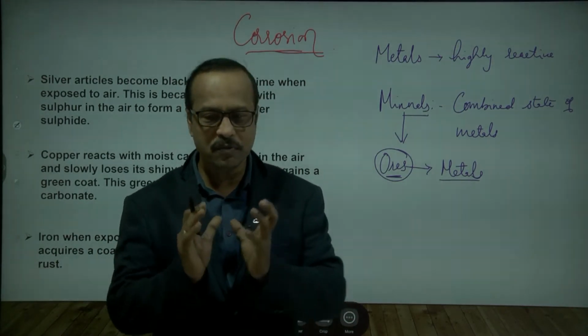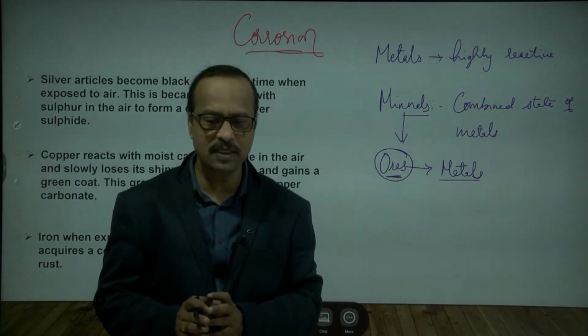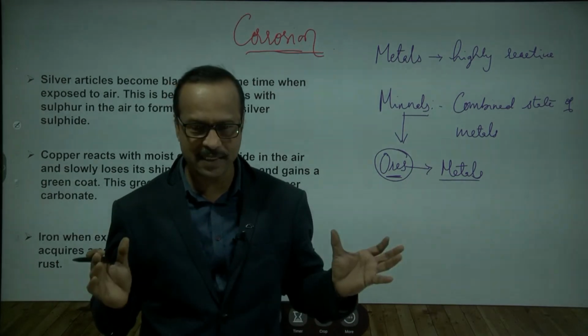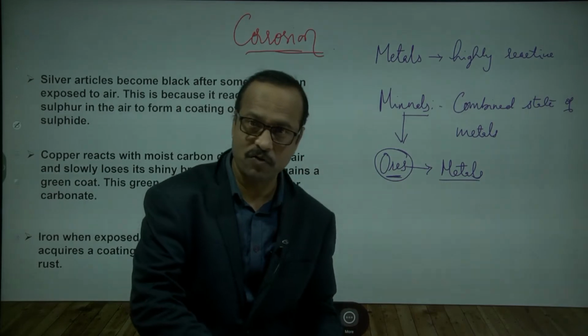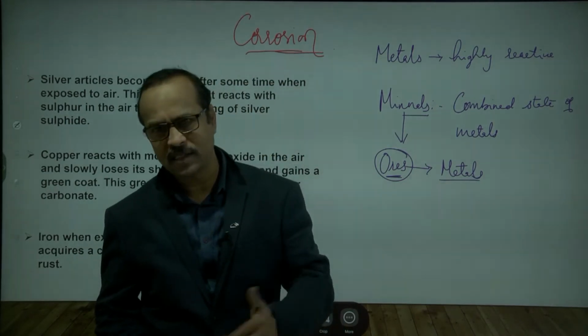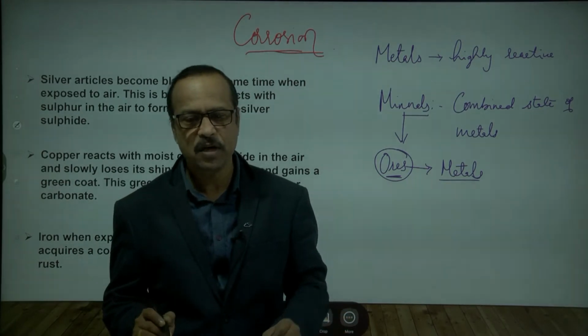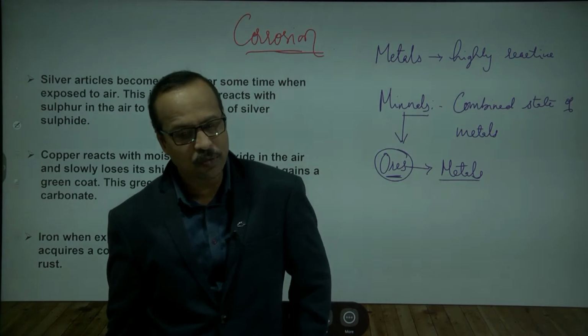So corrosion is taken on by almost all, most of the metals. Most of the metals get corroded, meaning they react with atmospheric gases or water, or with atmospheric gases in the presence of moisture, or acids or something, and they get spoiled, they get damaged. So this process is called corrosion. Is this clear to you?